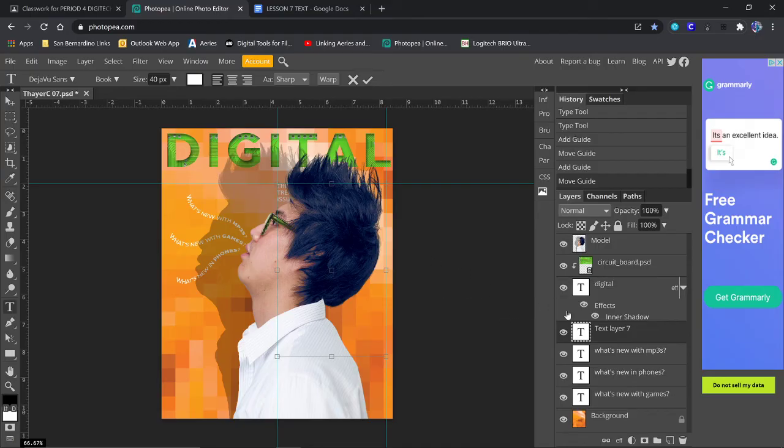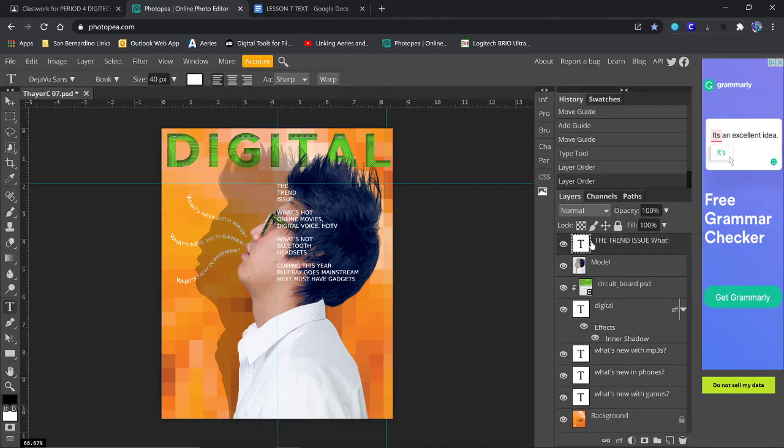Now here's the problem. It's in the back. So we need to drag text layer 7 up to the top, on top of the circuit board. And let us put it on top of model? Yes, all the way up to the top. Okay, so if you have to, put it on top of the circuit board and then drag the model under it. But you should be able to put it all the way up at the top. Okay, so these are our little headlines.